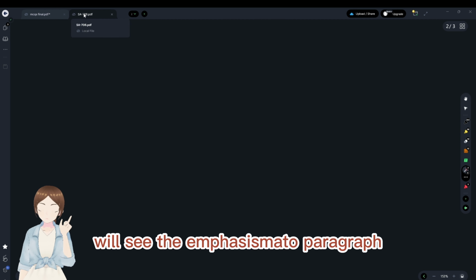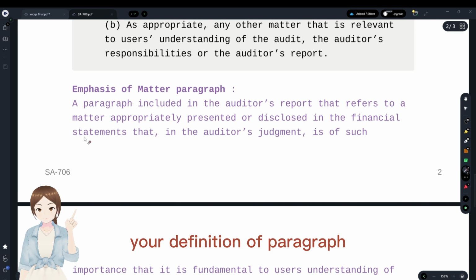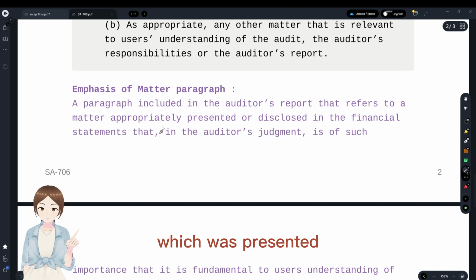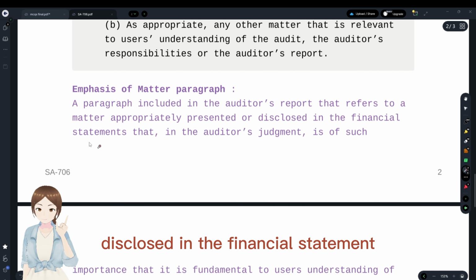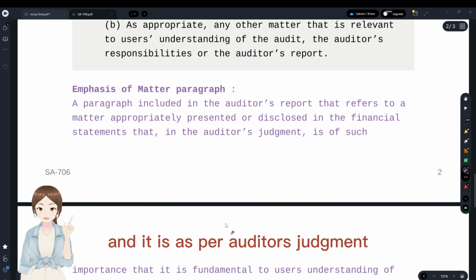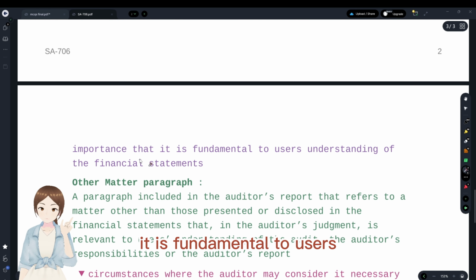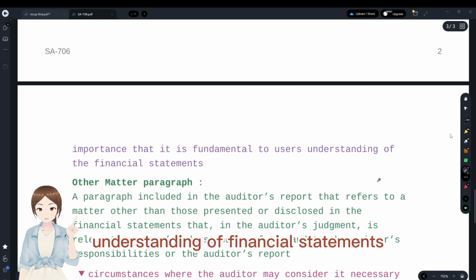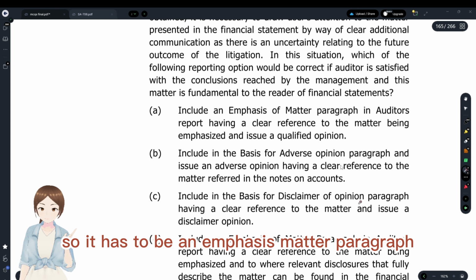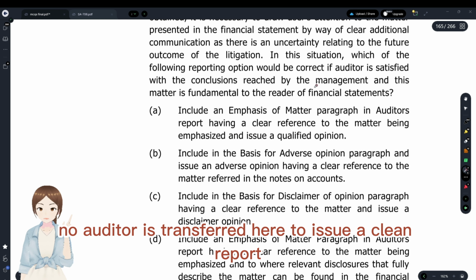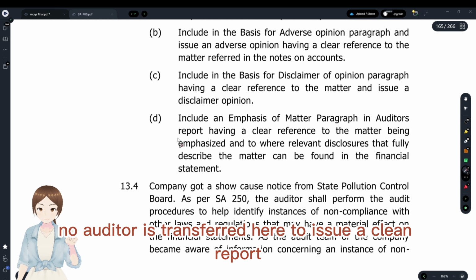We'll see the emphasis of matter paragraph, or its definition. A paragraph is included in the audit report referring to a matter presented or disclosed in the financial statement, and as per the auditor's judgment, it is fundamental to users' understanding of the financial statements. So it has to be an emphasis of matter paragraph. An option saying issue a qualified report is wrong. No, the auditor is satisfied, so he has to issue a clean report.